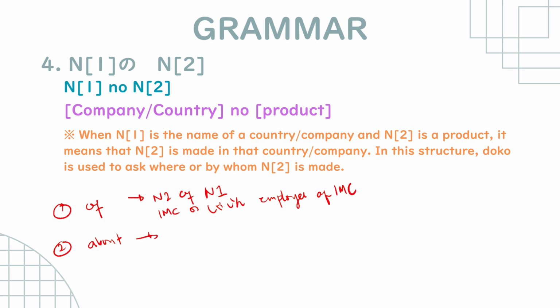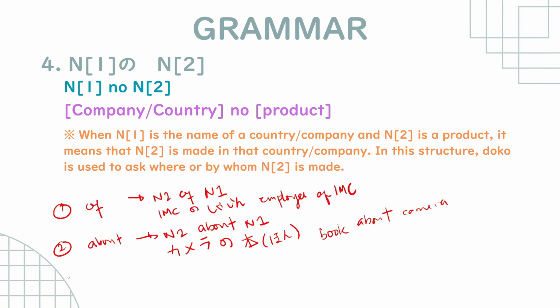So noun 2, about noun 1. Or for example, we have kamera no hon, or book about camera, okay? And then we also have ownership.